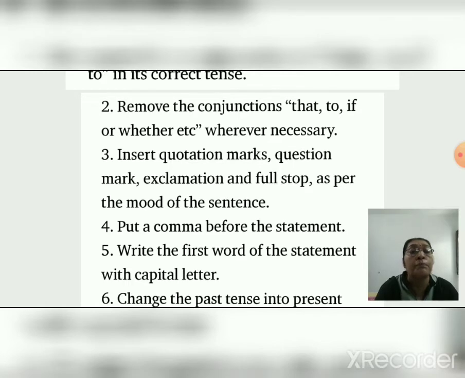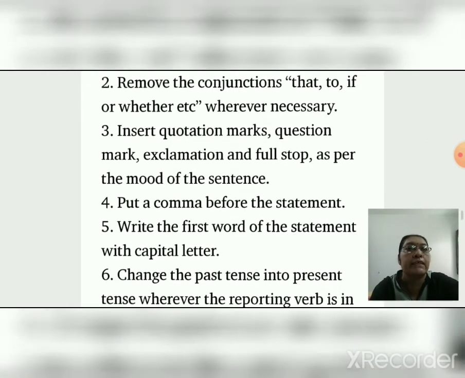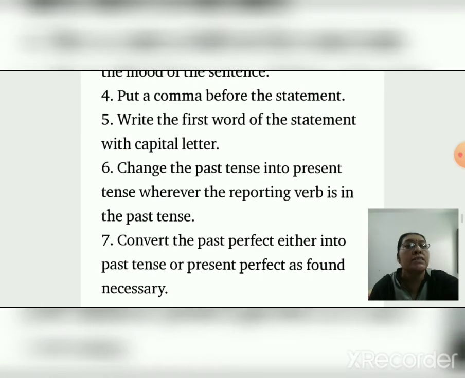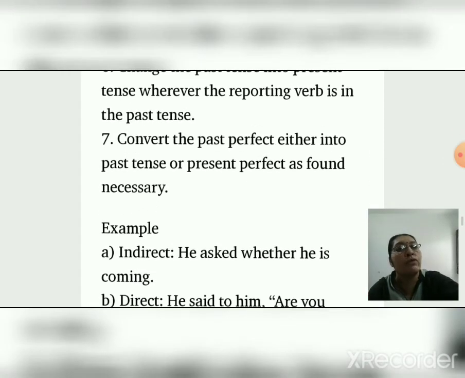Put a comma before the statement. Write the first word of the statement with a capital letter. Change the past tense into present tense wherever the reporting verb is in the past tense. Convert the past perfect either into past tense or present perfect as found necessary.